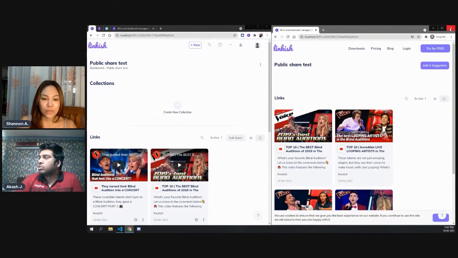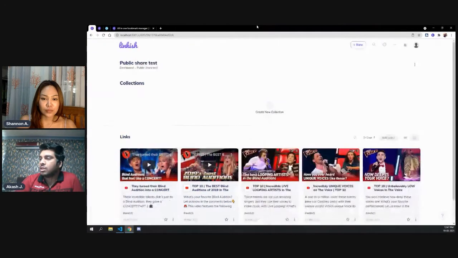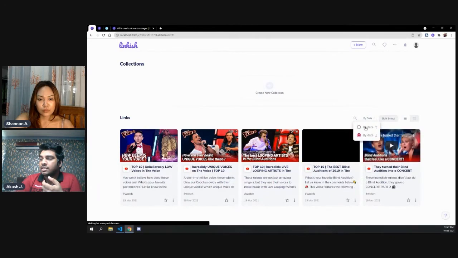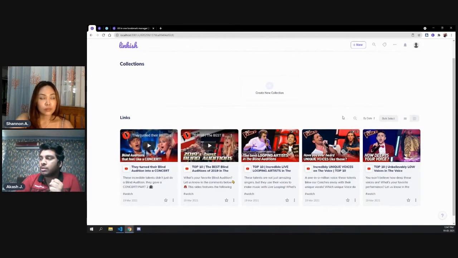So this is basically the suggestion feature. The other small enhancement that is not available right now is the sorting and search feature. You will be able to sort the links by date, ascending or descending, and you will also be able to search links inside a collection.